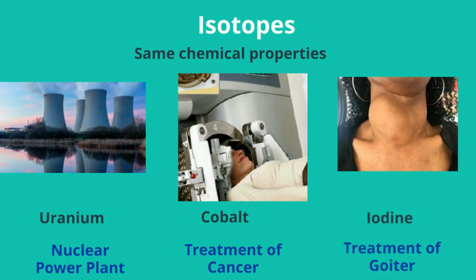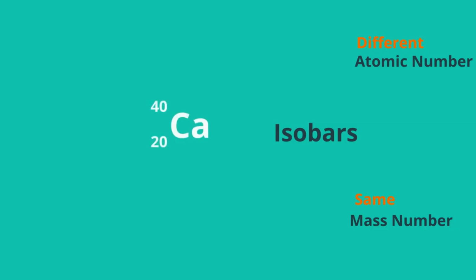In some cases, it is also possible that the atoms of different elements having different atomic numbers may have the same mass number. Such atoms are called isobars. For example, argon with the atomic number 18, calcium with the atomic number 20, etc. The number of electrons in these atoms is different, but the mass number of these elements is 40.